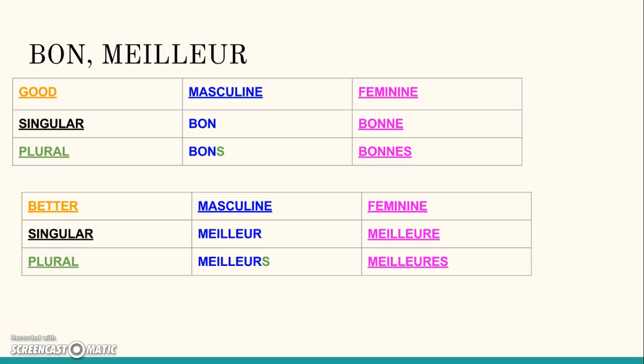So this is just more in-depth into bon and meilleur. So the first top chart would be bon, and then the second chart would be meilleur. And then this is just a way to set it up for either masculine singular, masculine plural, or feminine singular and feminine plural.